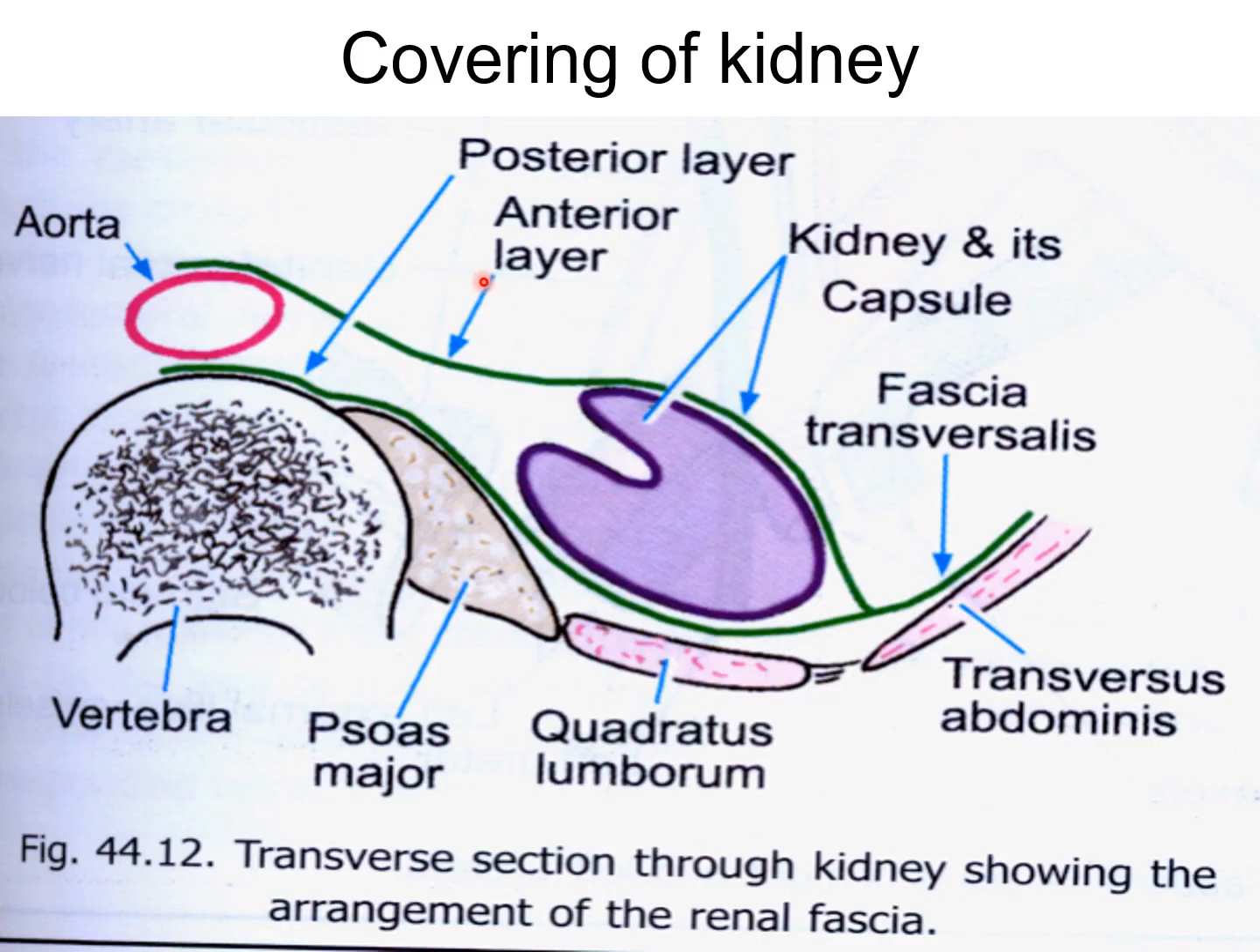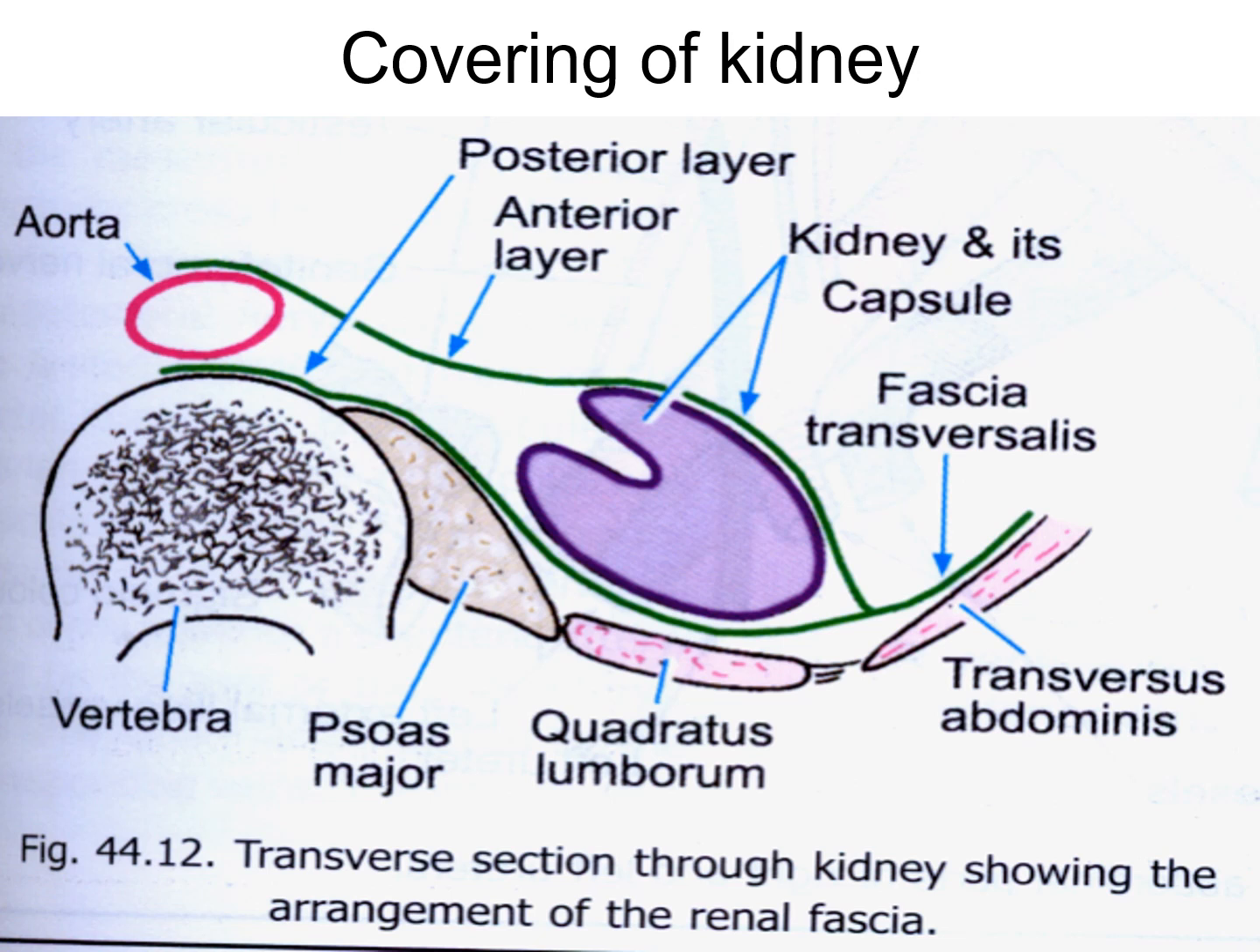Now the second covering of the kidney is the perinephric fat. It occupies the interval between the fibrous capsule and the renal fascia. So this is the fibrous capsule and this is the covering of the renal fascia. This is a transverse section through the kidney showing the arrangement of the renal fascia. This line indicates the renal fascia.